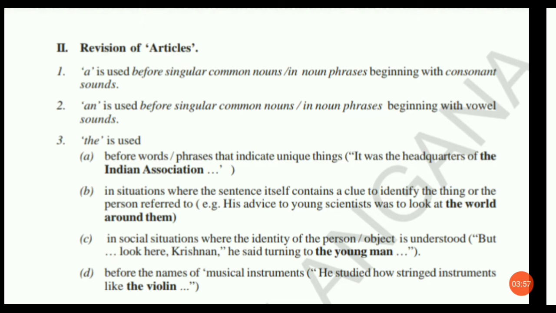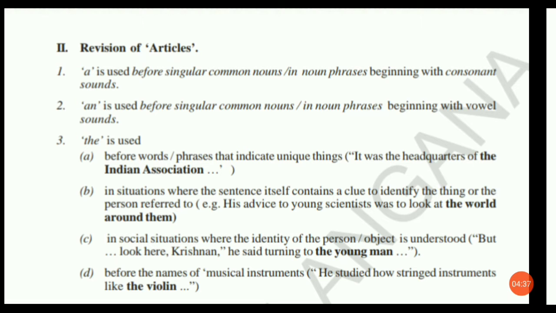In the same way, it was the headquarters of the Indian Association, so we used the before Indian Association. The Indian Association is the headquarters of India, so we can see only one in India. We cannot see more than two. That's why this is a unique thing. We use the before Indian Association. Not only that, we can also use the sun, the moon, the earth, because they are unique things.